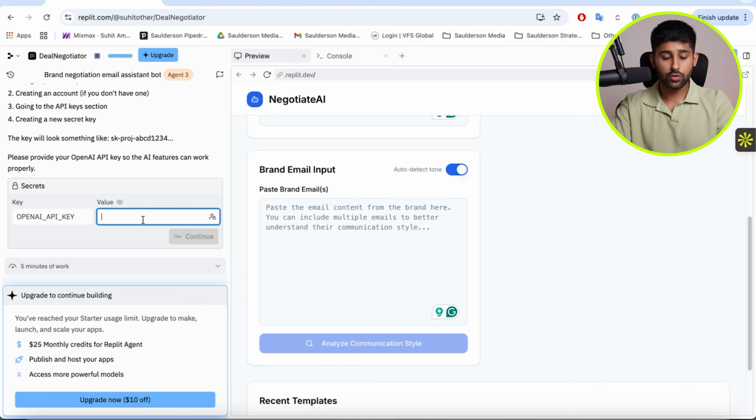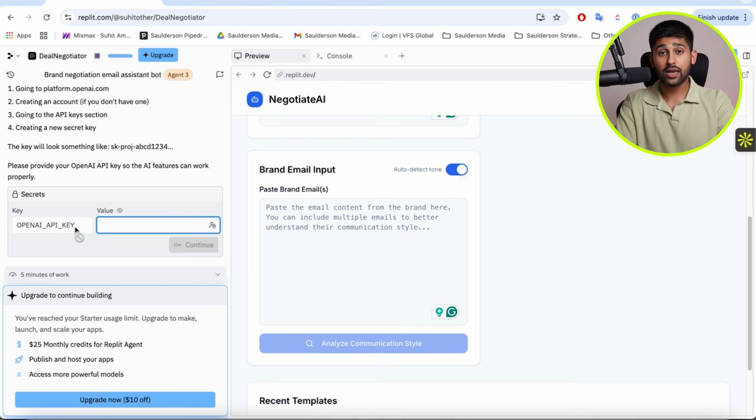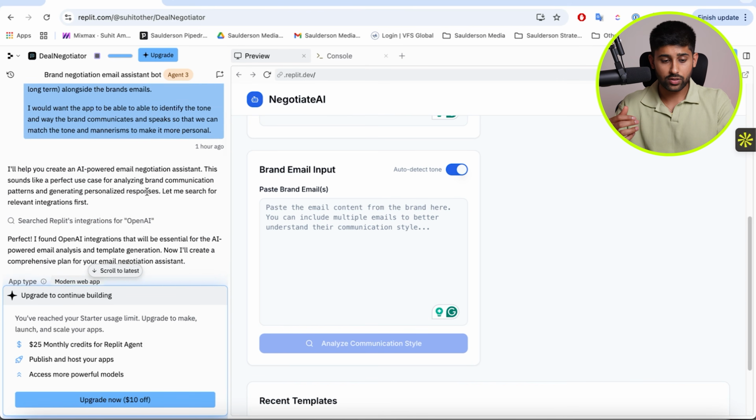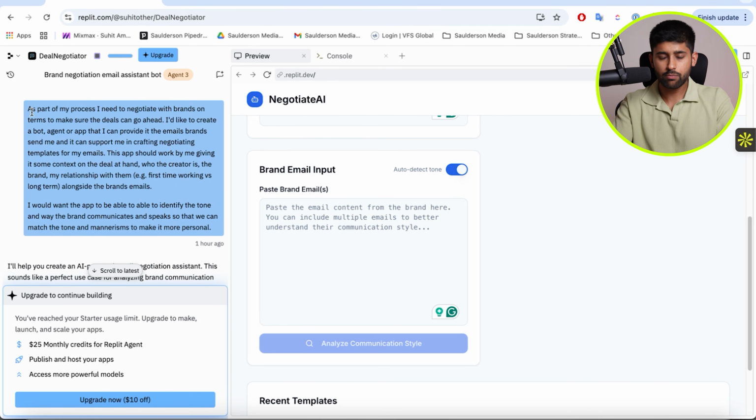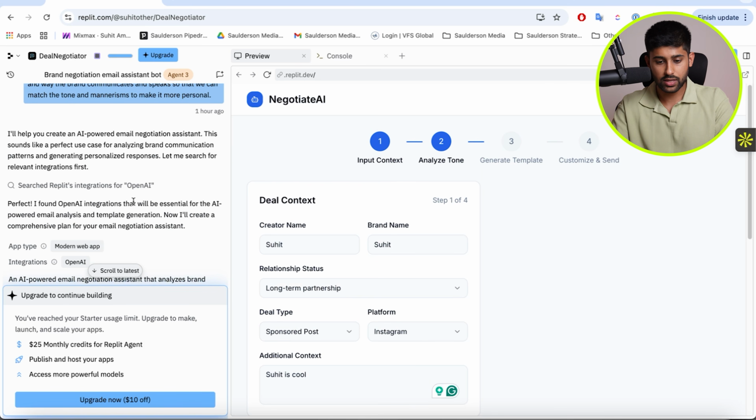Again, all you would really need to do here is put in my OpenAI API key, and it's going to actually use integrations with other tools to ensure that it can come up with the best way to negotiate and the best way to write these emails. And it's super intuitive in that way. And again, it's a very simple prompt that I've had to put in to create this. And I can keep working on this over time using Replit.